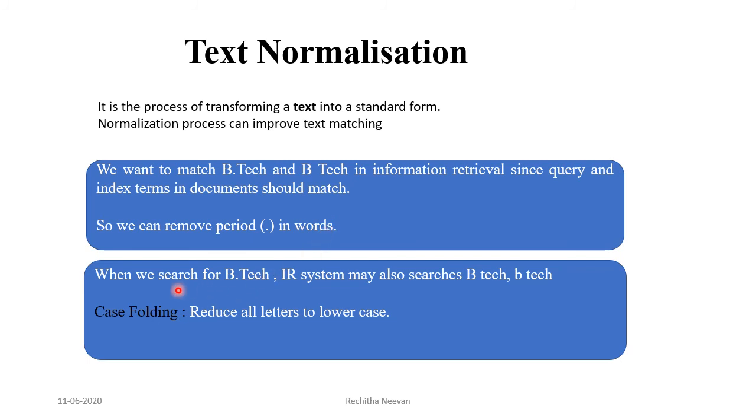Now consider, when we search for this BTech, the IR system also matches or searches for these two words. These three words are the same, but they differ in their letter case. So, in order to unify these three representations, we can perform case folding, reducing all letters to lowercase. These are some ways of text normalization that we perform in natural language processing. Now, consider stemming and lemmatization. These too are considered normalization techniques because we are normalizing the inflected forms of words into their root form.